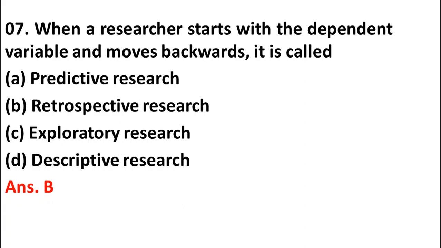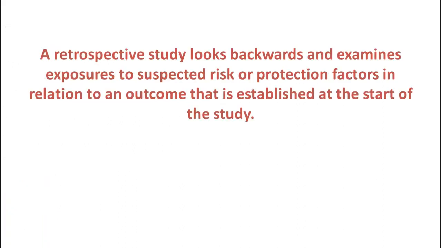I hope you got the answer. A retrospective research study looks backward and examines exposures to suspected risk. So it is known as the retrospective research.